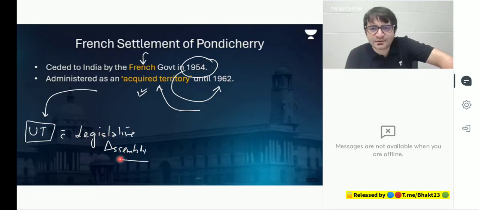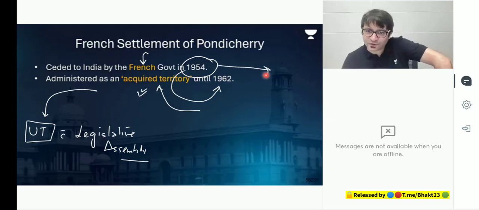But sir, why since 1954 to 1962 was Pondicherry or Puducherry administered as an acquired territory? Because in 1954, agreement was signed. In 1962, this agreement was ratified.